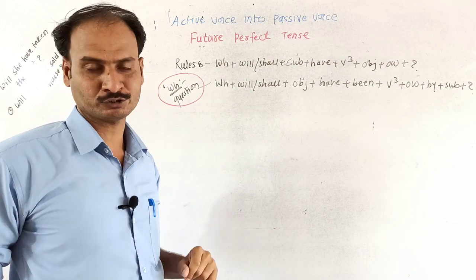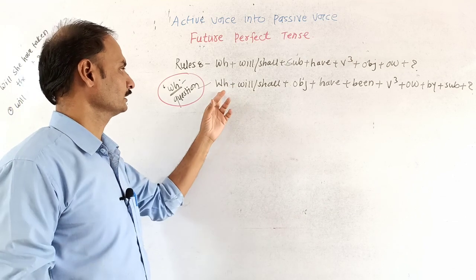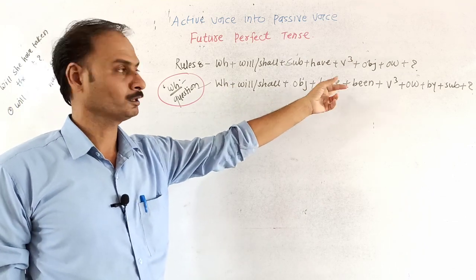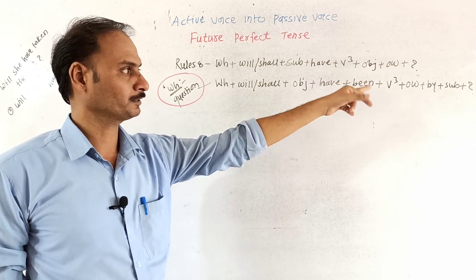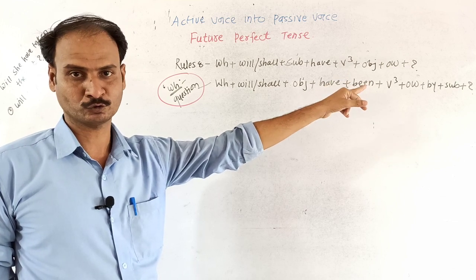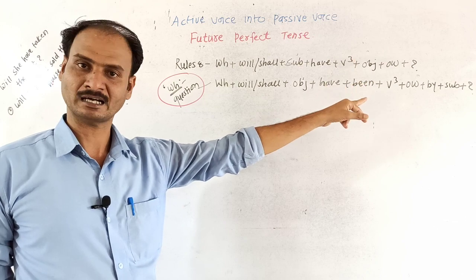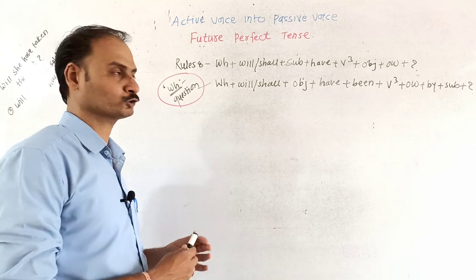Then it is a passive structure for the WH type. What is it? You are watching on the screen. WH plus will or shall plus object plus have plus been plus third form of verb plus other word plus preposition by plus subject plus question mark. Don't forget to write down question mark at the end of the sentence. It is very mandatory, it is very necessary, it is very compulsory. So we will go through the example.